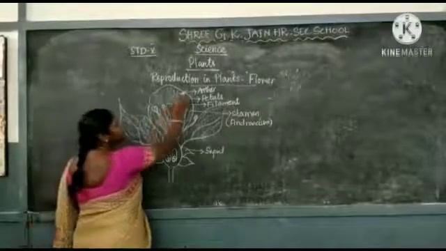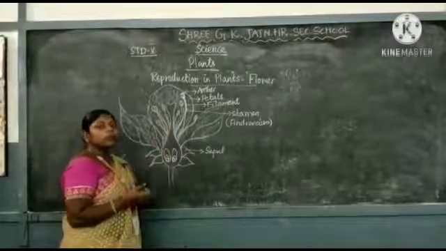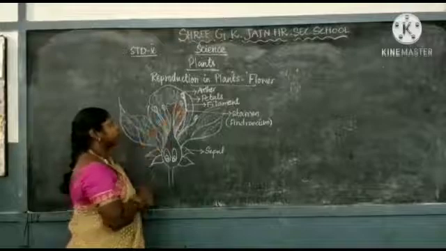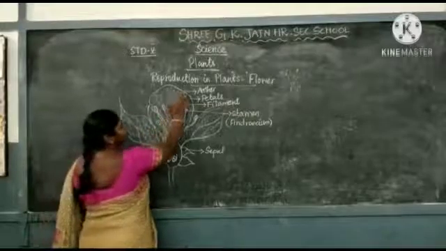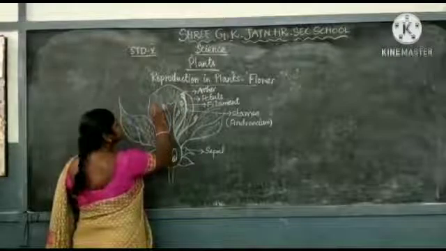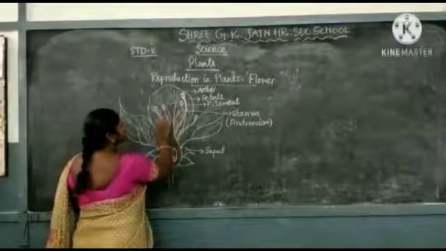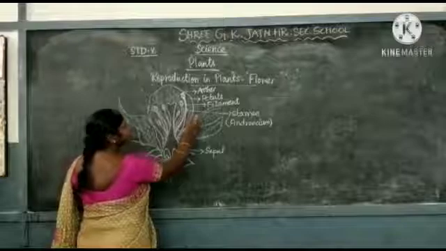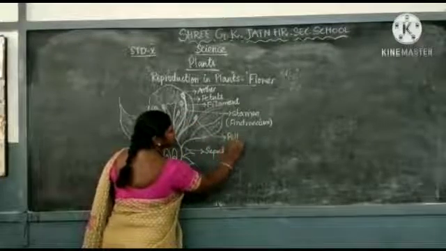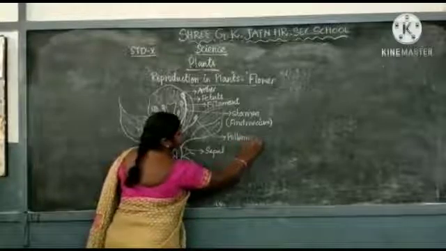The duty of the anther is to protect the pollen grains. It holds the pollen grains in the pollen sacs. In all the anthers we can see the pollen grains.